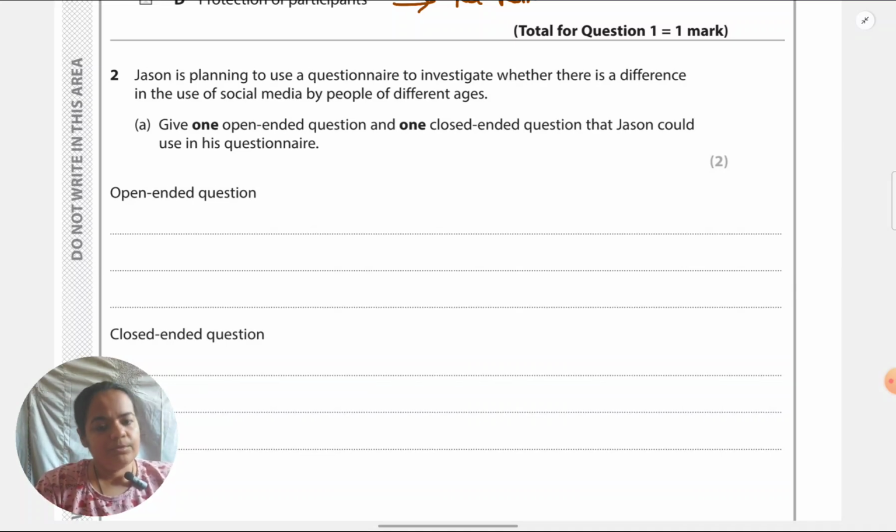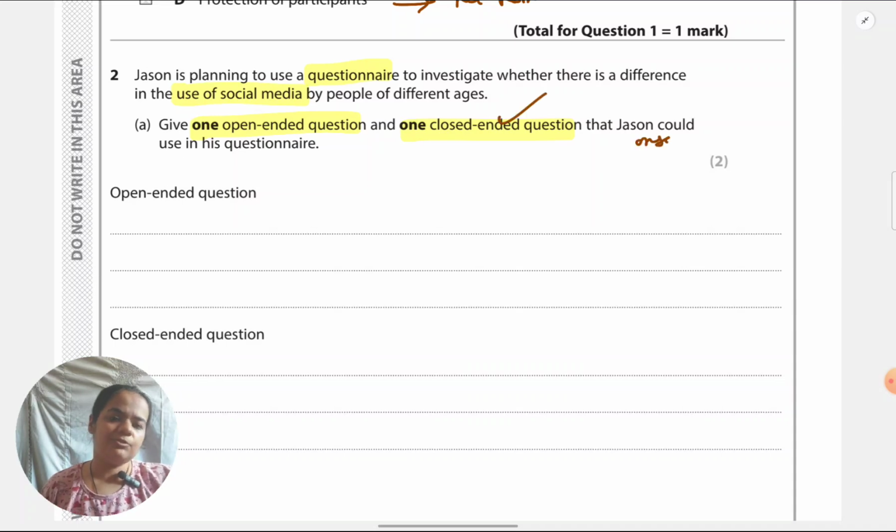Okay, the open questions, just to quickly jog our memory, explaining what open and closed question is beyond the scope of this lesson. I won't be doing that, but just to quickly remember, open questions begin with describe, explain, elaborate, what, why, how. Something like that I'll have to write for an open question. Closed questions begin with do, are, is, or they are just statements, and participants have to rate them or they have to give dichotomous forced choice type of answers. What is important, as guidelines for how to write this answer, for the close ended question, you must include the response alternatives.